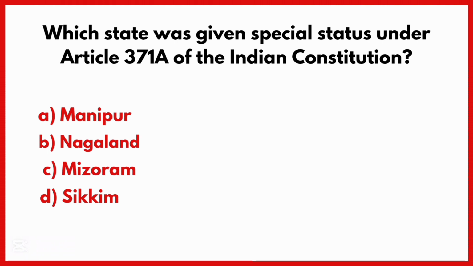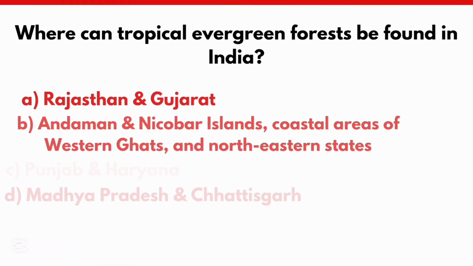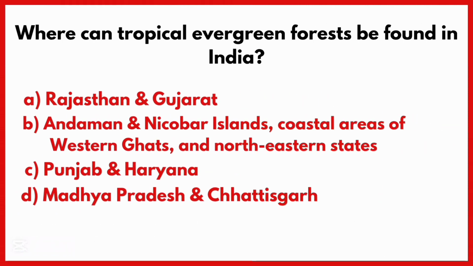Which state was given special status under Article 371A of the Indian Constitution? Correct answer is option B. Nagaland. The 106 Constitutional Amendment Act 2023 is related to. Correct answer is option B. Where can tropical evergreen forest be found in India? Correct answer is option B.